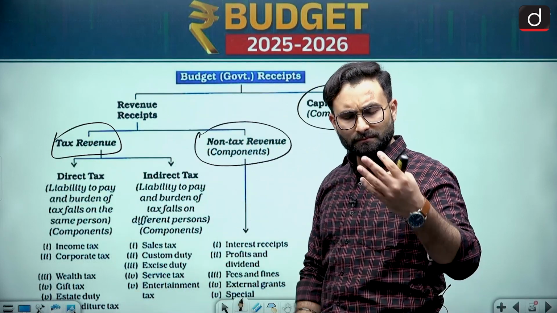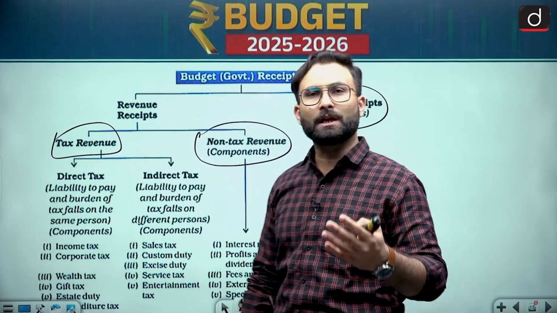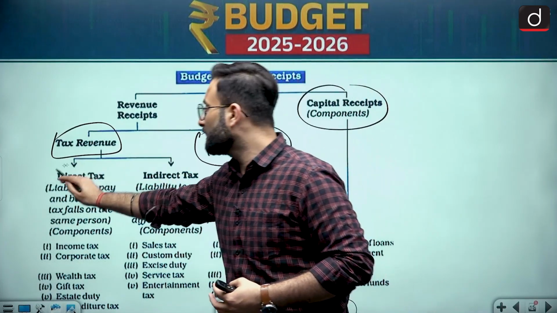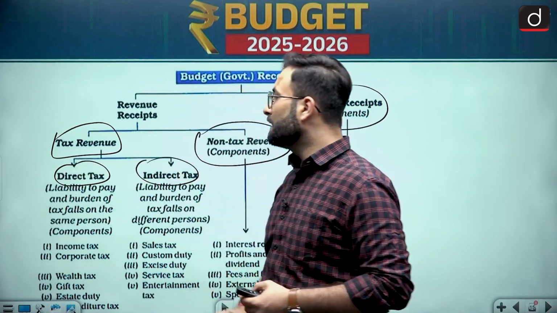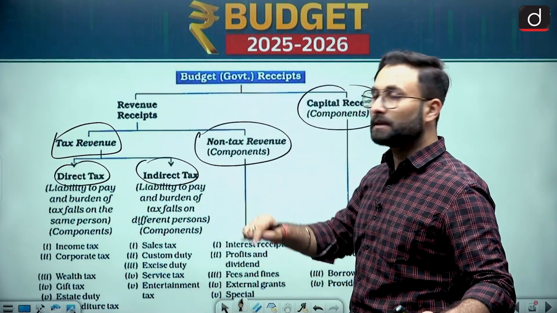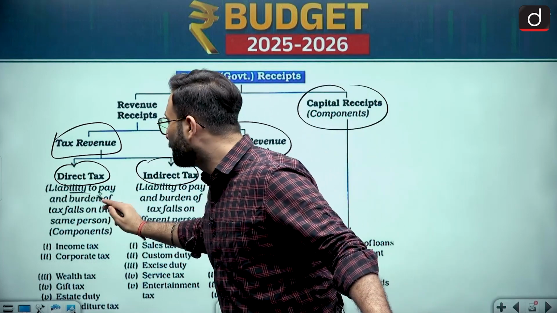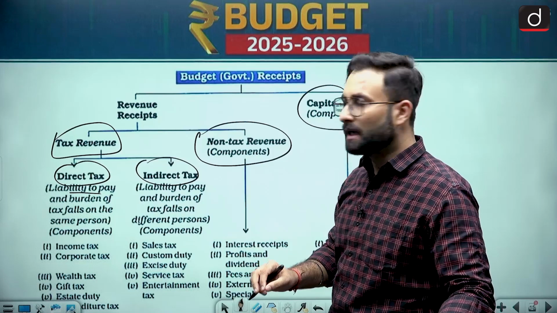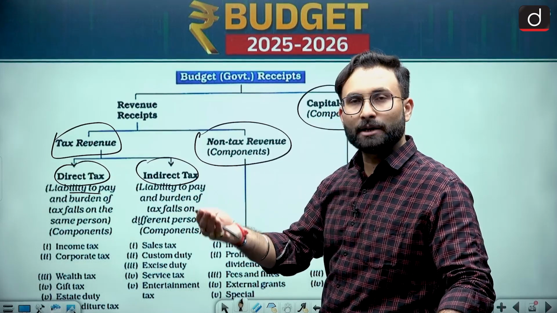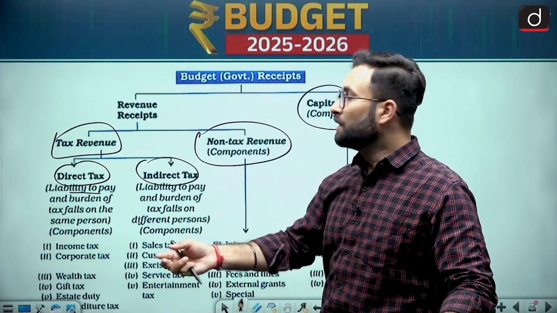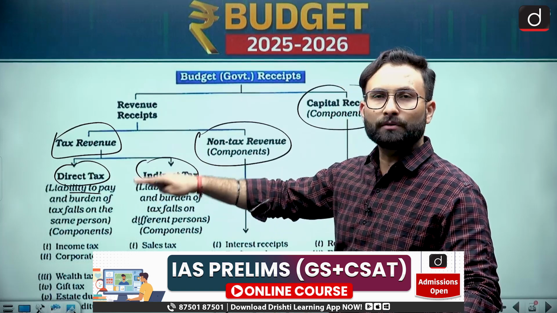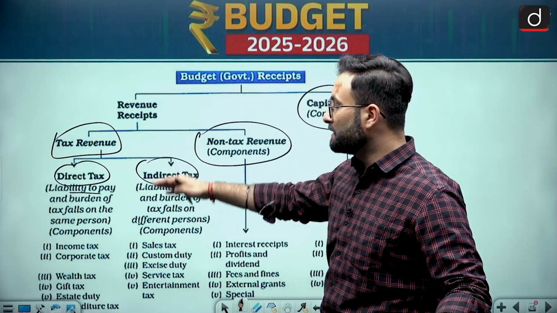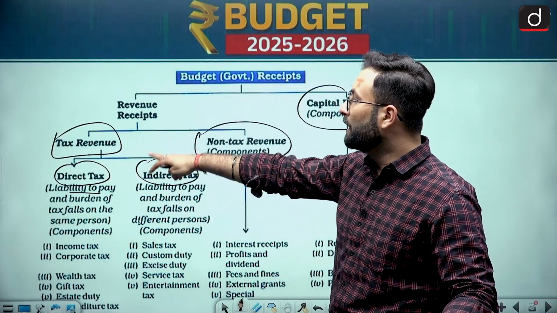Okay, when we talk about the tax revenue, that means whatever tax is coming into the government. So tax can be of two types. One is your direct tax, second can be your indirect tax. Now when we are talking about the direct tax, that means the liability to pay and the burden of the tax falls on the same person. Like you are earning money and you are supposed to pay the tax. So income tax, corporate tax, wealth tax, these things are basically part of direct tax revenues.